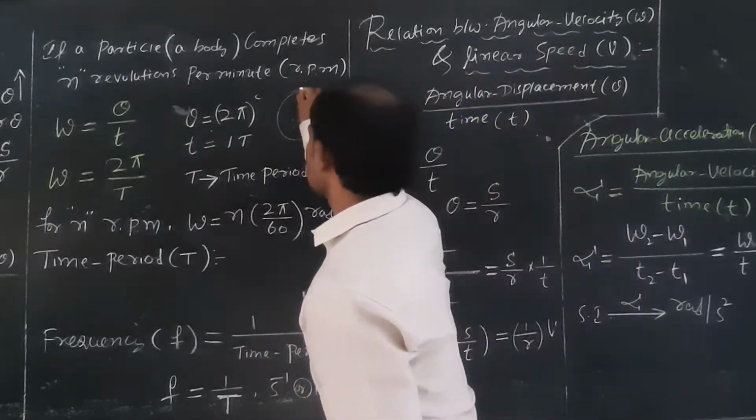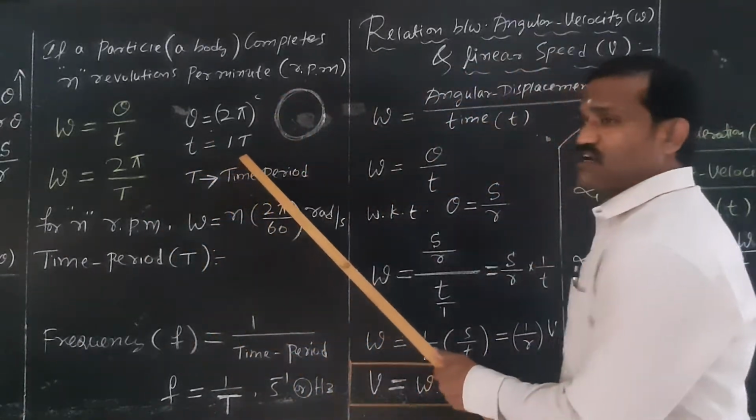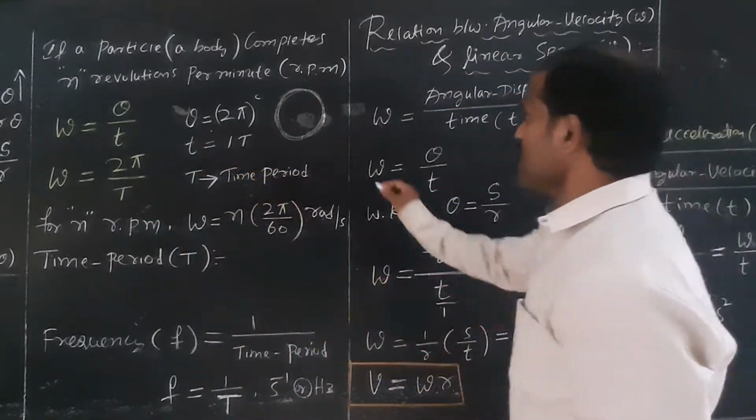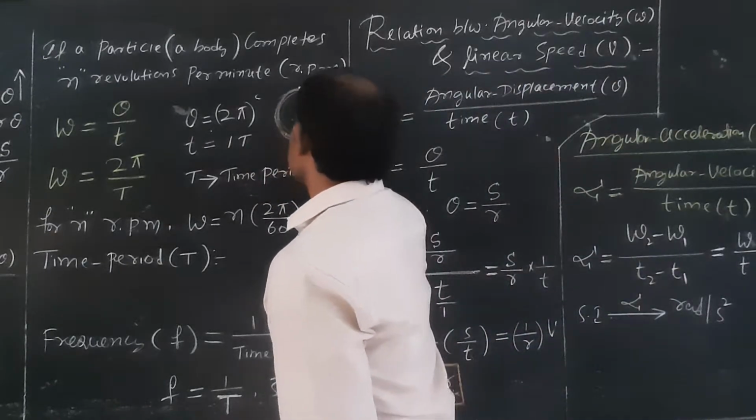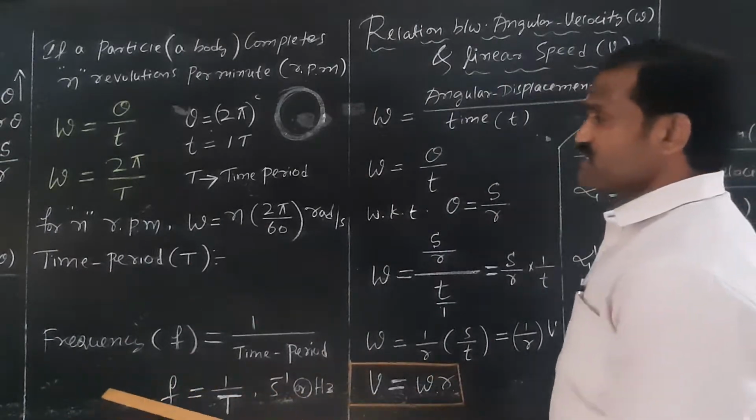Time taken for one complete revolution is what is called time period. The number of revolutions per second is what is called frequency. I will repeat once again.